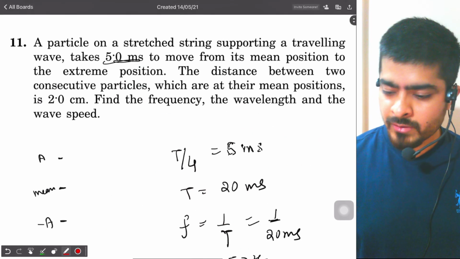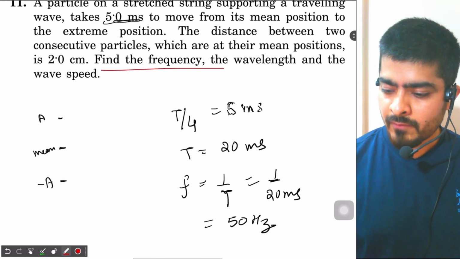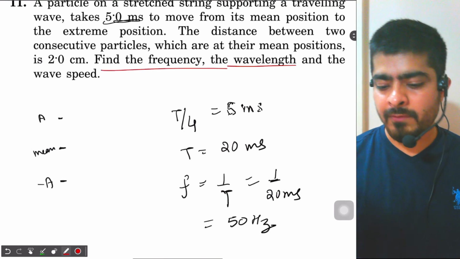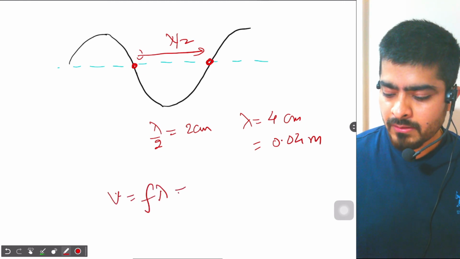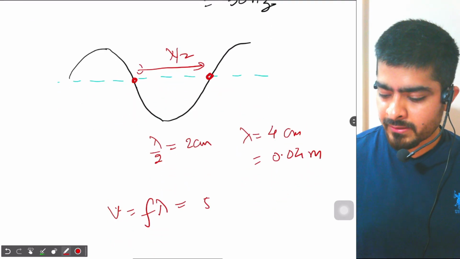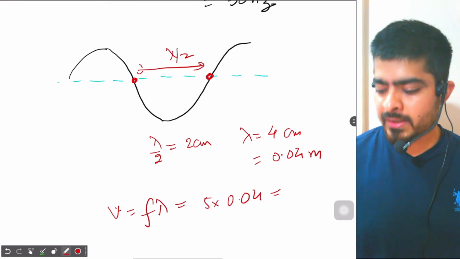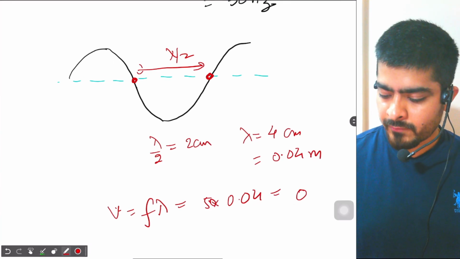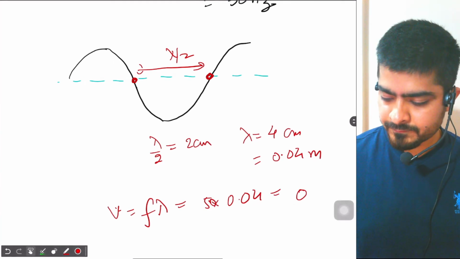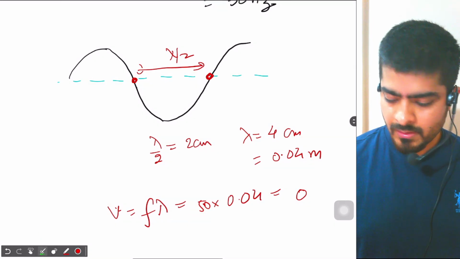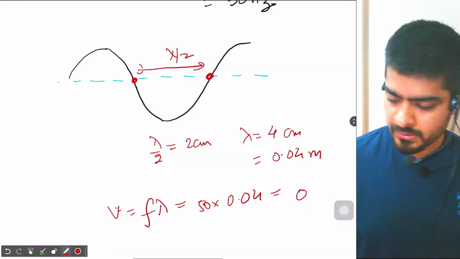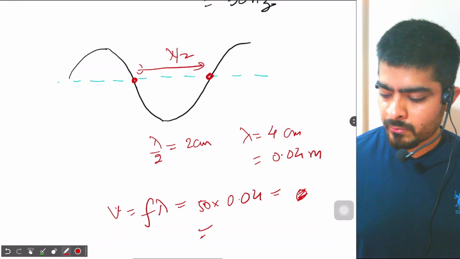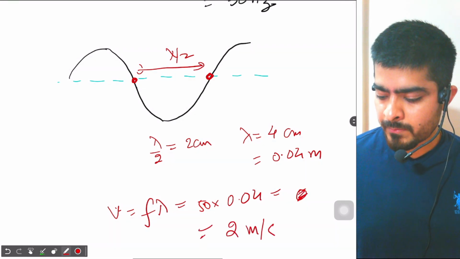So what is the question asking? Find the frequency, the wavelength. We found the frequency, we found the wavelength, and wave speed will be what? So wave speed will be f lambda. So frequency is 50 hertz multiplied by 0.04. So that will be equal to 2 meter per second.